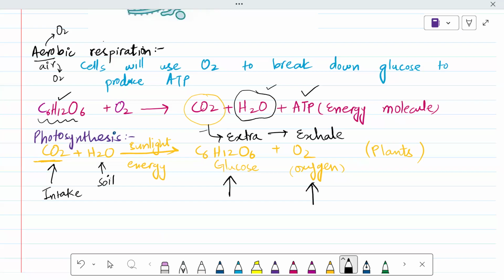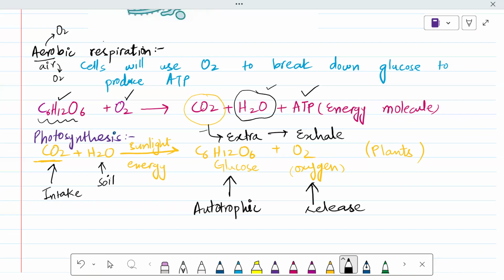Will they use the glucose or not? Yes. Why will they use it? Because they are autotrophic in nature. They prepare their own food, they make their own food. Okay, what about oxygen? They will release oxygen, which will be used by our body.